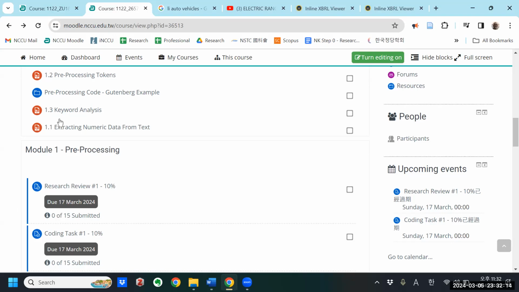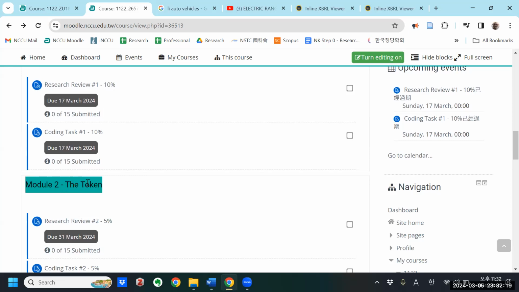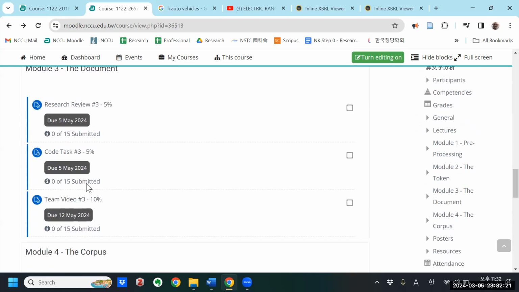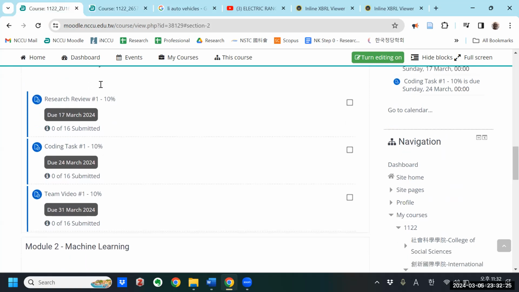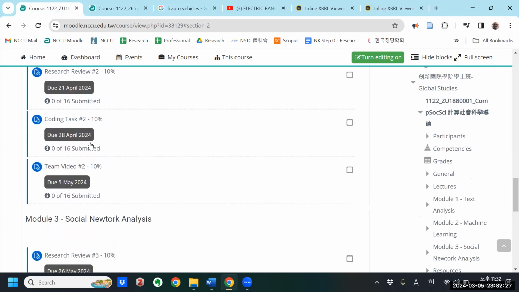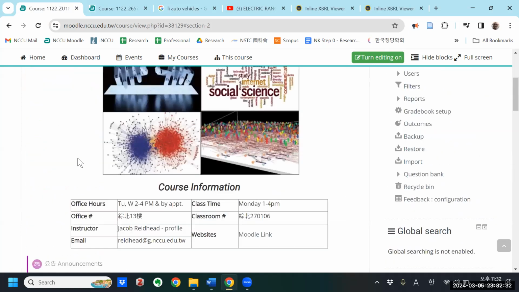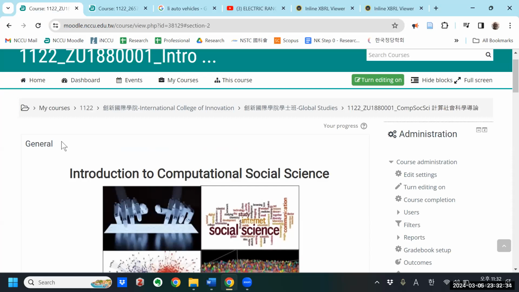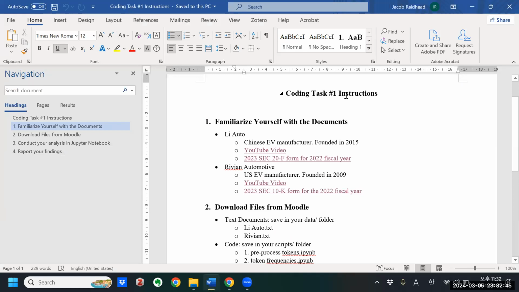Starting from the next task, the text analysis class will continue doing more text analysis, token and the document and the corpus, but the computational class will move on from text analysis to machine learning and social network analysis. So this is the only tutorial that'll overlap for the two classes. But the assignment for this one is the same. The data and the coding is the same. So bear with me. So, the coding task instructions.